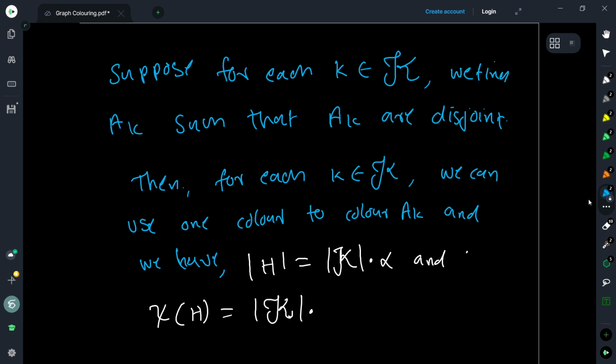If you can find something like this, then we can use one color to color each of these A_K, which are independent sets. For each clique we are going to do this, so the number of colors is basically the number of maximal cliques, which is the order of script K.